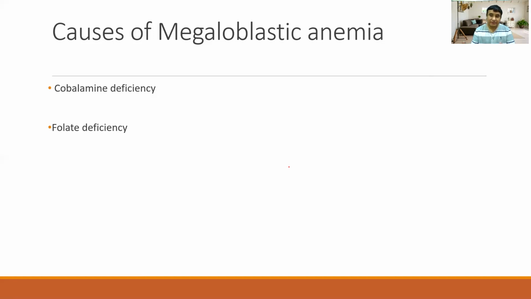That's why deficiency of these vitamins causes megaloblastic anemia. Treatment with different anti-folate drugs like methotrexate can also cause megaloblastic anemia. But in our day-to-day clinical practice, if you see a patient with megaloblastic anemia, most of the time it's because of vitamin B12.